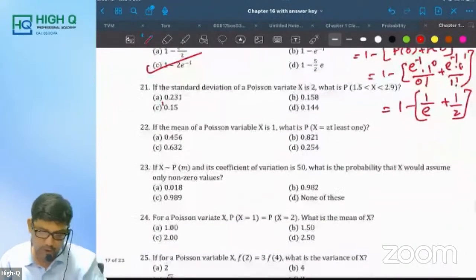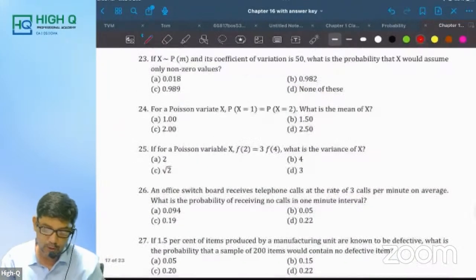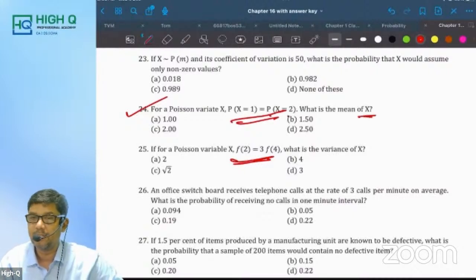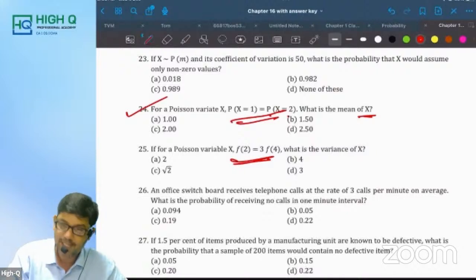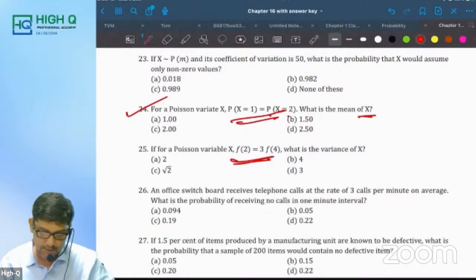Questions 21 and 22 are all of the same type only. Can you try these questions on your own now? Similar type of questions. Don't ignore these questions. See, this question was asked in the exam. P of x is equal to 1 equal to P of x is equal to 2. What is the mean value of x? 2. Consecutive numbers, sir. The greater number will be my mean. Direct answer. This question was asked in the exam.